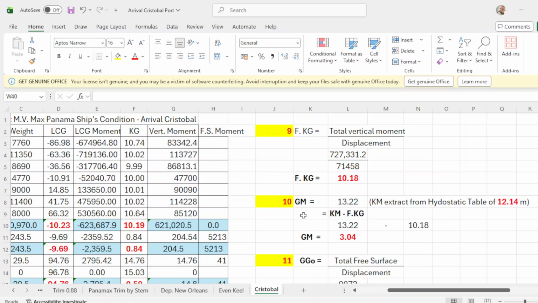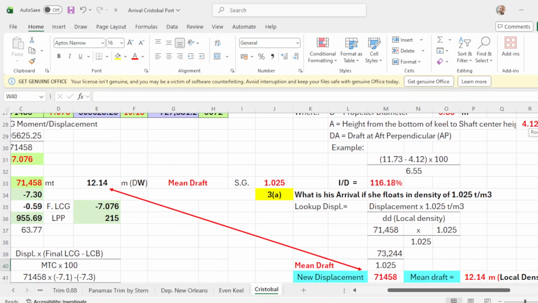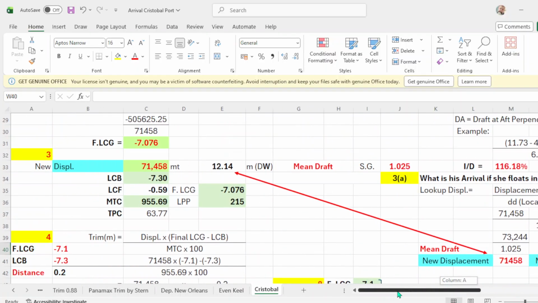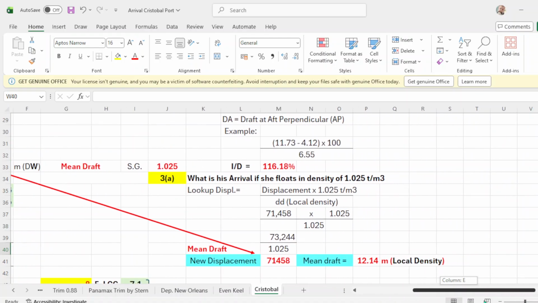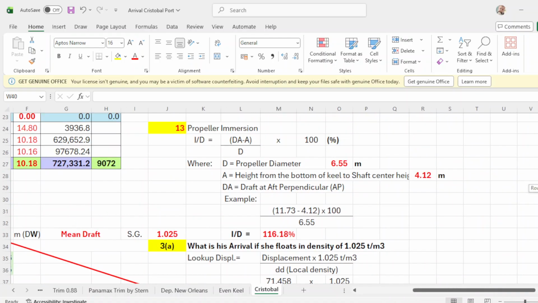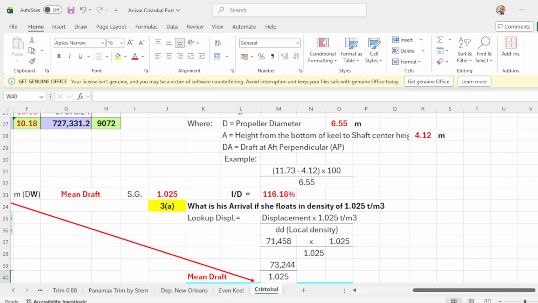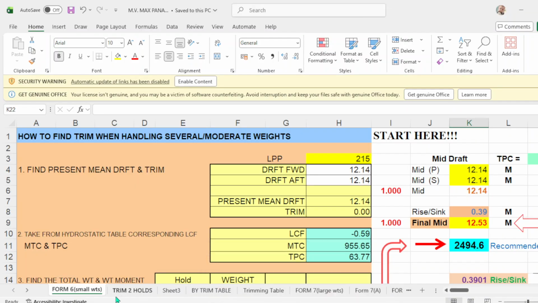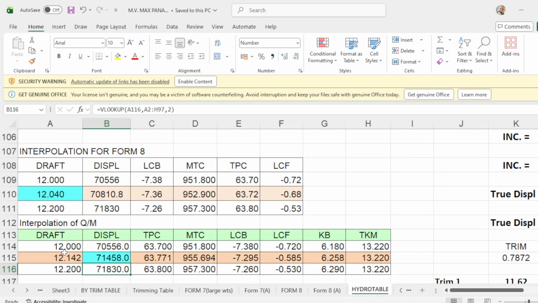Then to get the GM, first you have to take the KM from the hydrostatic table at your mean draft of 12.14. Okay, we go to the draft of 12.14. The KM, total KM is 13.22.